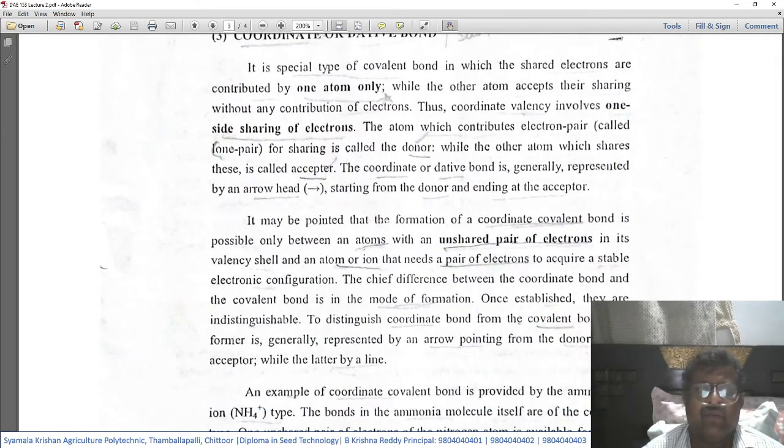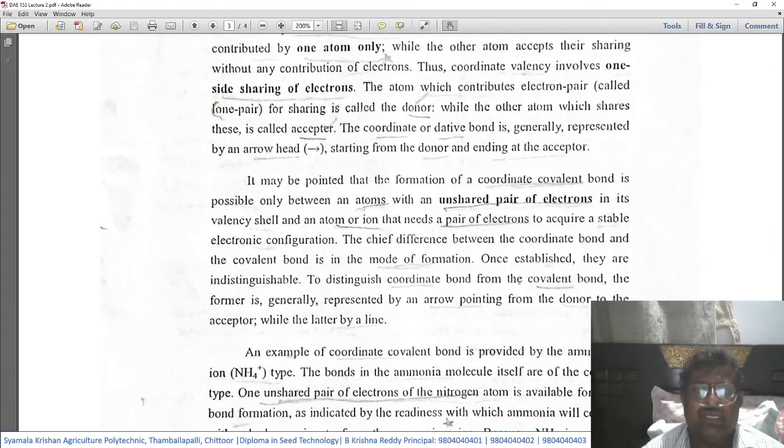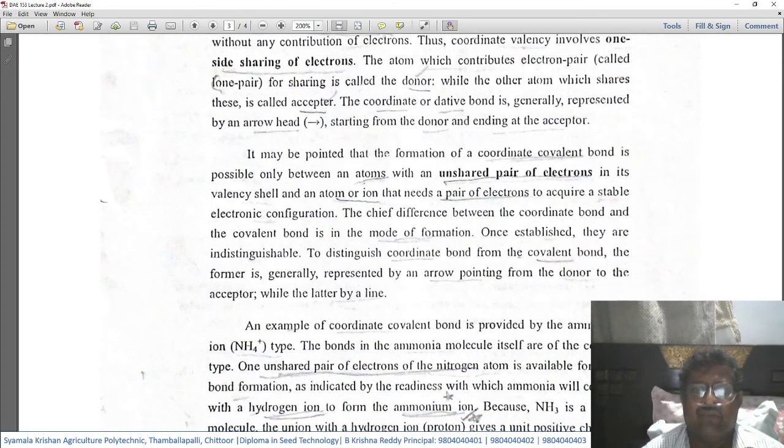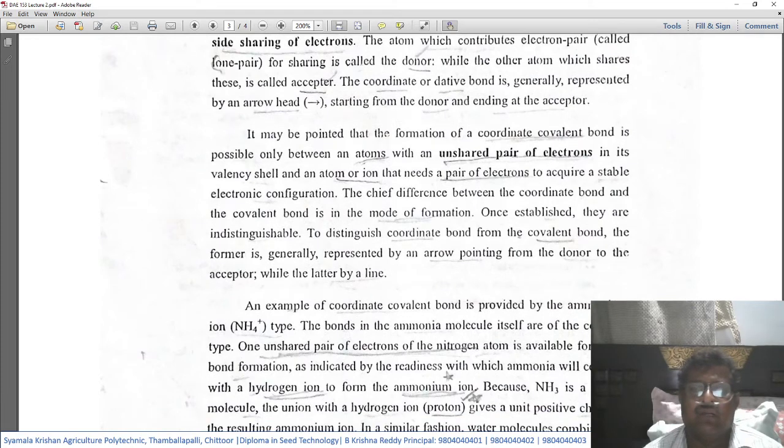It may be pointed out that the formation of a coordinate covalent bond is possible only between an atom with an unshared pair of electrons in its valency shell and an atom or ion that needs a pair of electrons to acquire a stable electronic configuration.